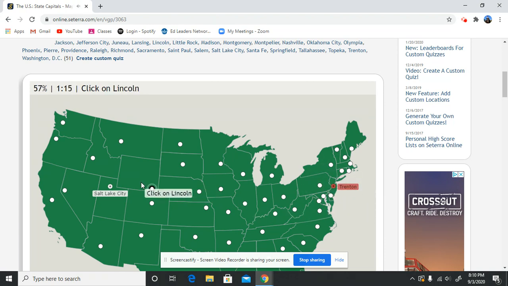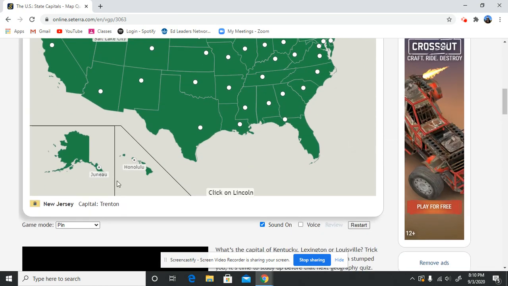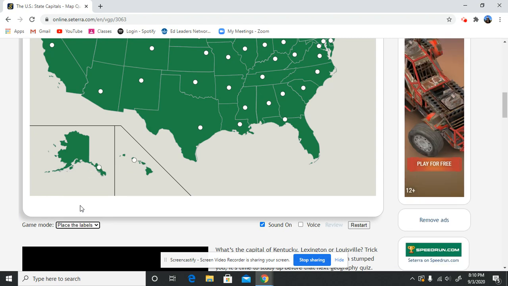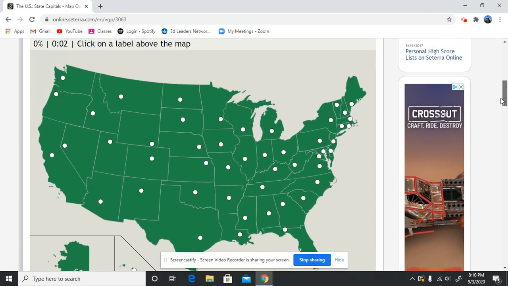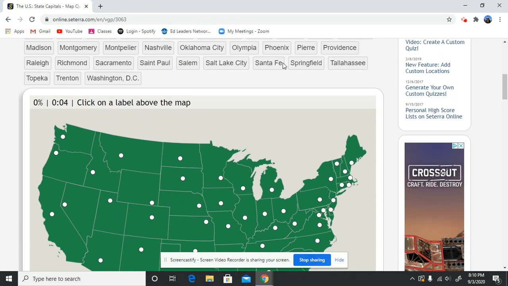Now, as you can see, the ones that I got correct are one color, and the ones that were more of a challenge that took me a couple guesses are a different color. Now, if you don't like that activity, you come down to game mode and you can click all these other types of activities that you'd like to do. Place the labels was popular last year, and that's when they give you the capitals up top, and you click on one and you click on the state, and there it goes.